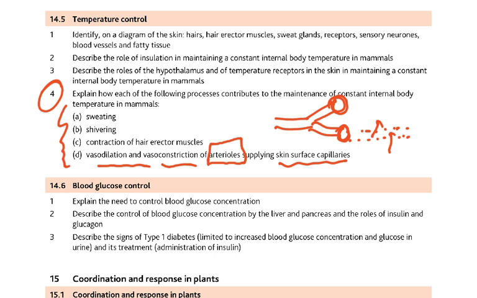So less in the skin surface capillaries. This happens when you are in a very cold room, so vasoconstriction. But when you're in a hot room, vasodilation, because the skin capillaries are a very large surface area and more heat is going to be lost from that to cool the body down.